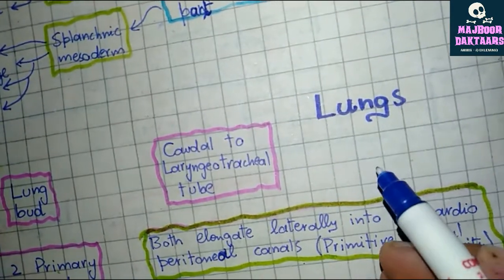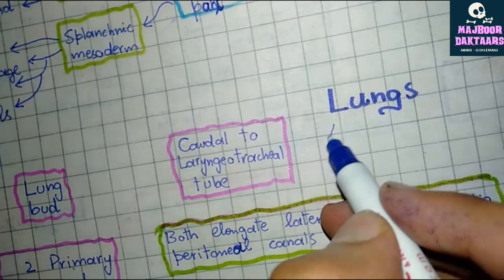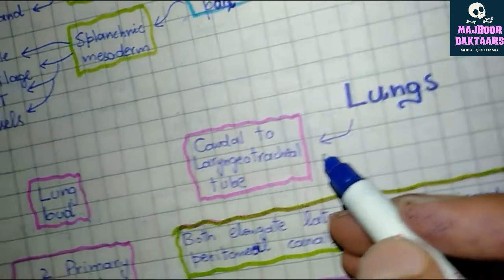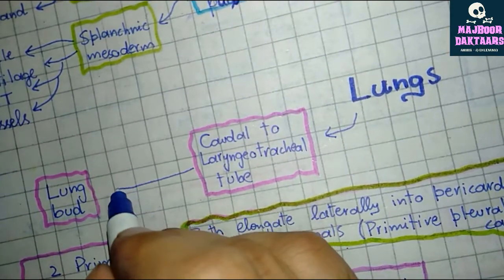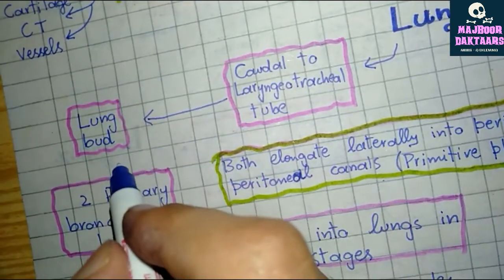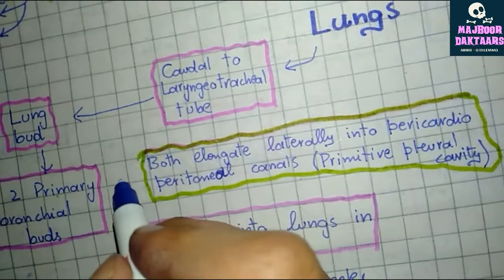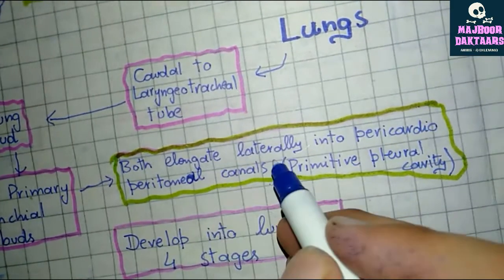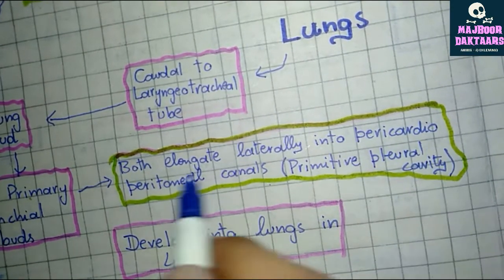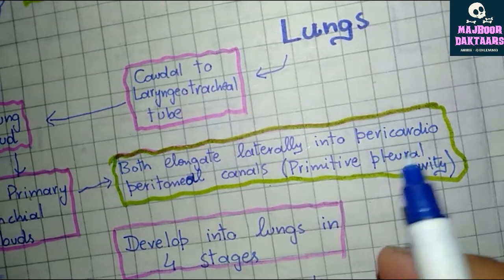Now the development of lungs. Caudal to the laryngeotracheal tube, a bud is formed which is known as the lung bud. Now this lung bud divides into two primary bronchial buds. Both bronchial buds elongate laterally into the pericardio-peritoneal canals, known as the primitive pleura.